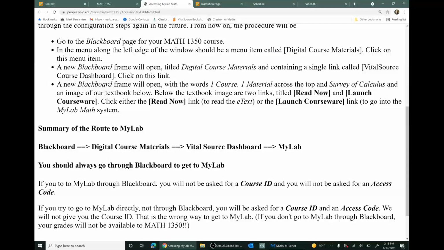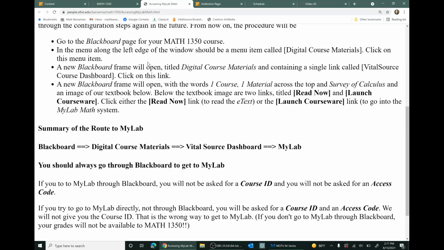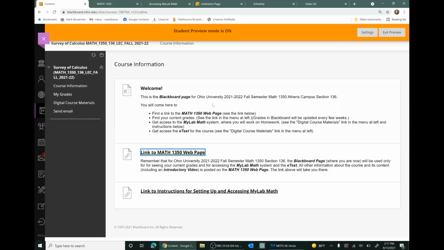Now, a key thing about accessing Mylab is this idea that you get to Mylab by first going to Blackboard, and from Blackboard you go to what's called the Digital Course Materials link, and from there you'll go to what's called the Vital Source Dashboard link, and then finally from there you'll go to Mylab. So to reiterate, you always go through Blackboard to get to Mylab. Well, let's look at how that process plays out. Let's go to Blackboard. Here I am at the Blackboard page for one of the sections of the course in student preview mode.